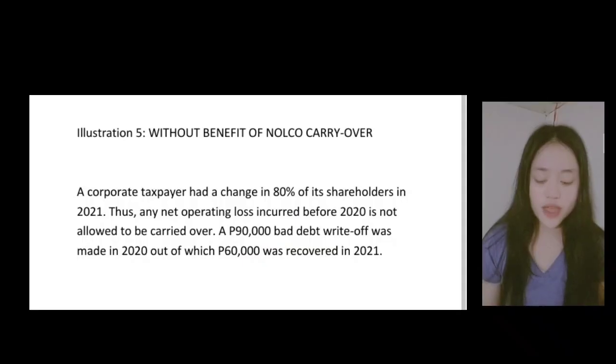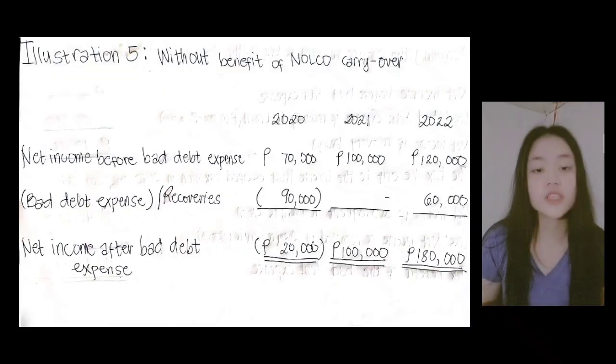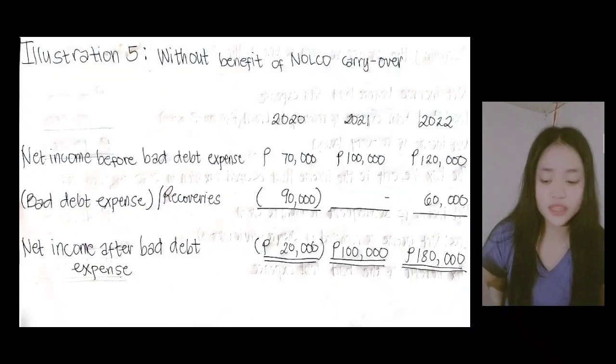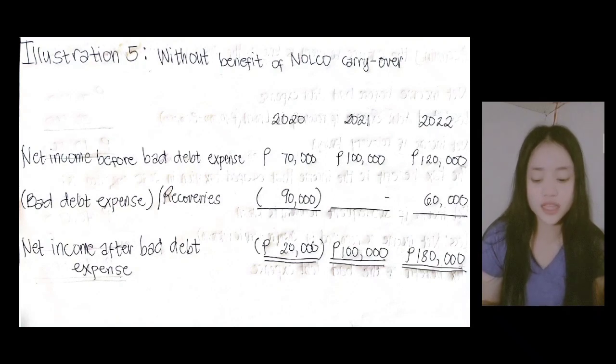Now, illustration 5. This is about without benefit of no carryover, which I will discuss and explain. Before bad expense in 2020, the total amount is 70,000; bad expense recovery, total amount of 90,000. So the net income after bad expense is 20,000, which is the difference between 70,000 and 90,000. So you have 20,000.